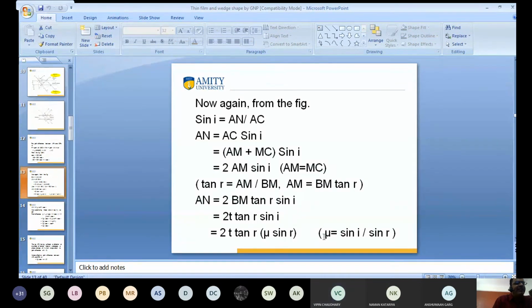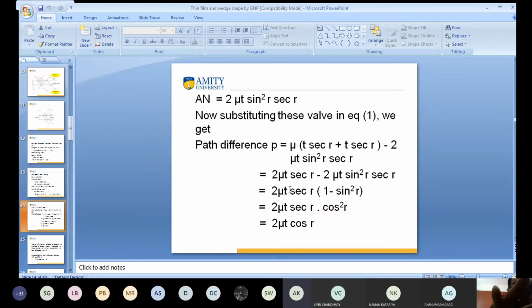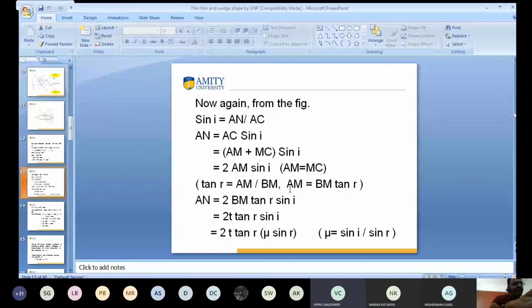Again, from Snell's law, mu is equal to sin i by sin r. Then what is the value of sin i? Mu sin r. Yes, good. So the value of AN is equal to 2t tan r into sin i, which is mu sin r. Clear? Any problem, any doubt, anyone? No, sir. Okay, thank you.